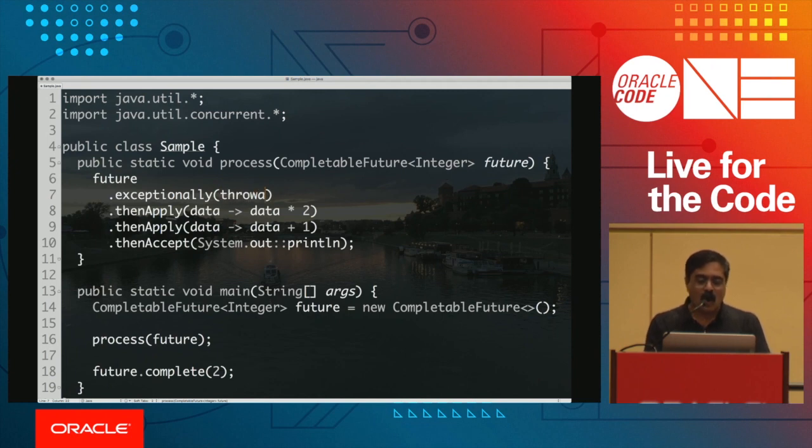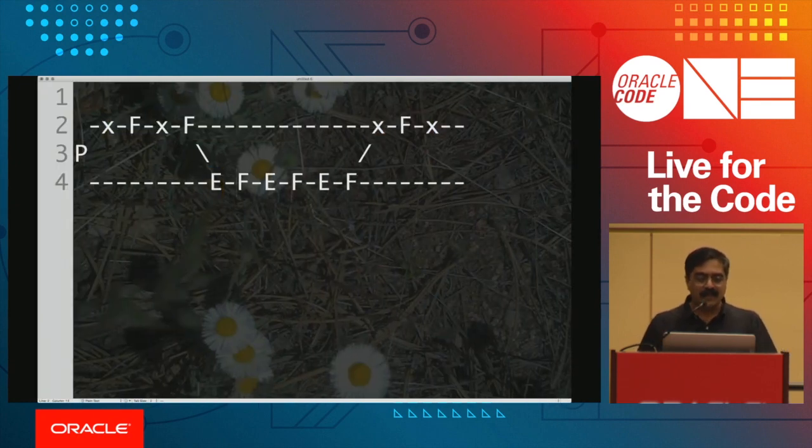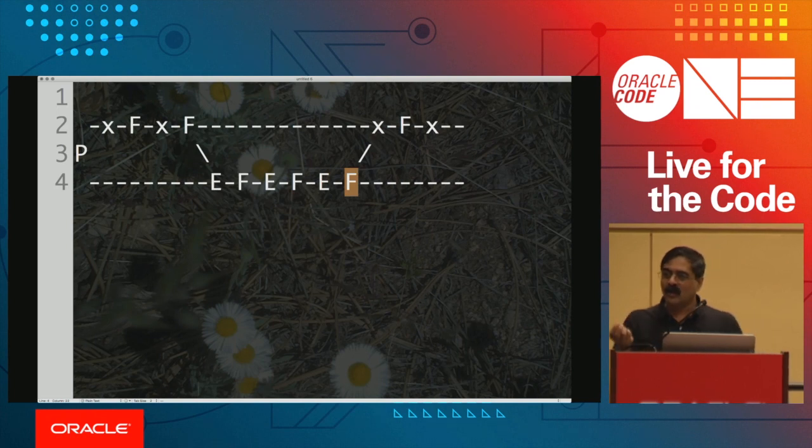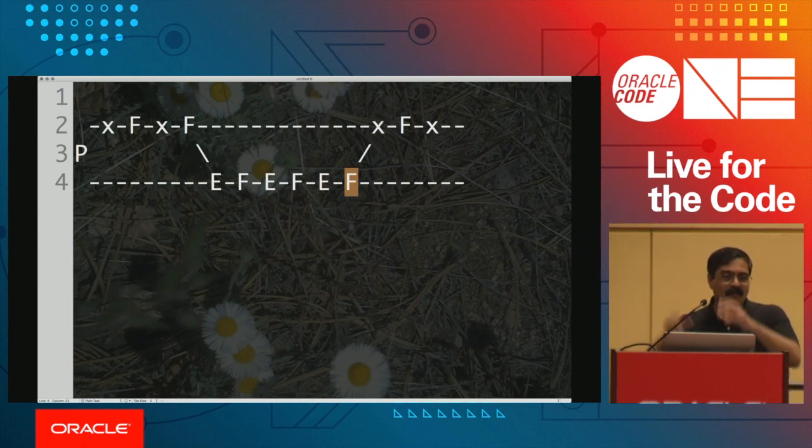In this case, you get a throwable, and before we implement the throwable, I want you to closely take a look at what we did here. If the function that's dealing with the exception gave you another exception, you stay on the unhappy path, which means this function either blows up or this function quietly returns a result to you. That is something you have to be very careful about. You cannot write an exceptionally function and return a data because then you're signaling, I'm okay, I handled it. So if you want to say this is really broken, you've got to blow up one more time.